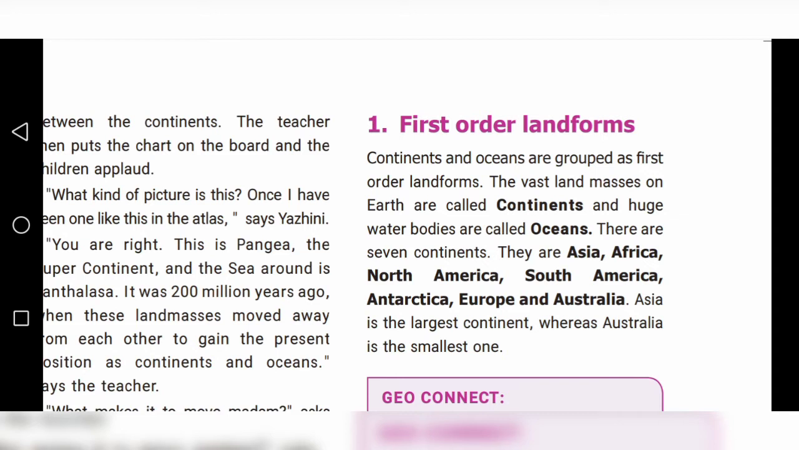Among these 7 continents, Asia is the largest continent, whereas Australia is the smallest one.